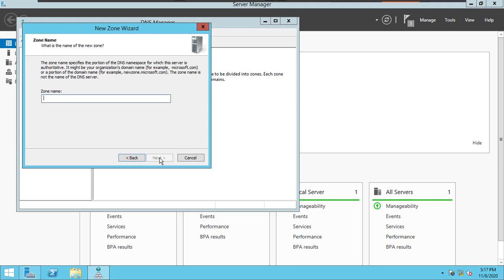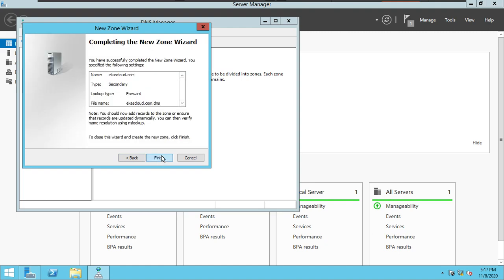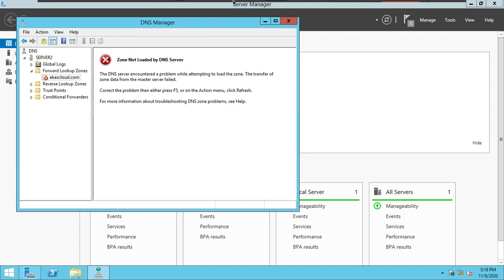Next, how to create? What command? Name: ekascloud.com. Next, yes is missing. Next, DNS name, IP address 172.30.0.10, and next, finish.